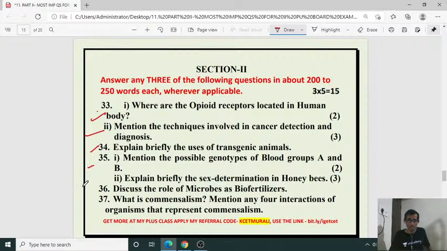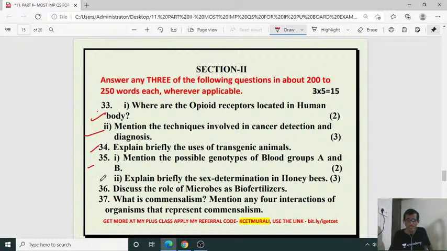Then 35, mention the possible genotypes of blood group A and B. It's very simple. IAIA, IAi, IBIB, and IBi. So if small letter i is there, then it is called heterozygous A or heterozygous B. If it is IAIA, homozygous A; IBIB, homozygous B.